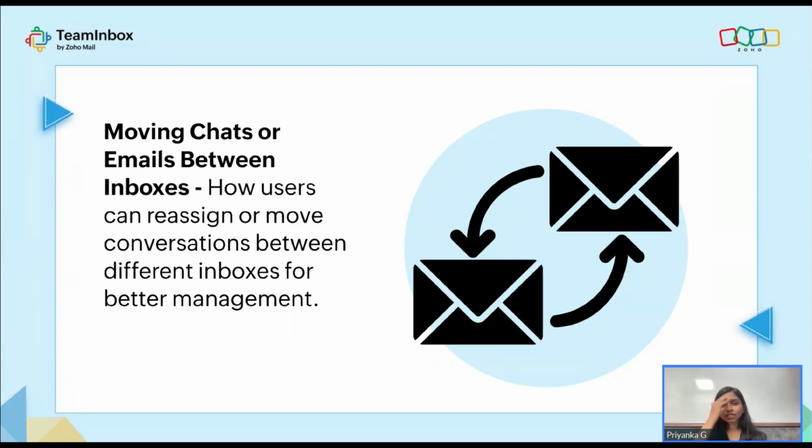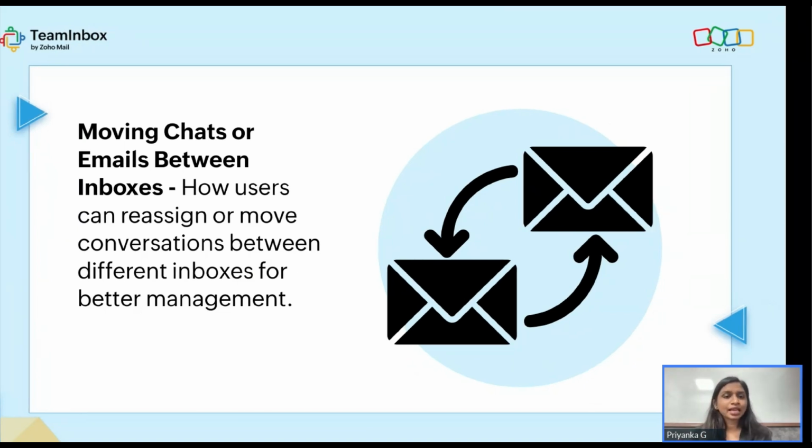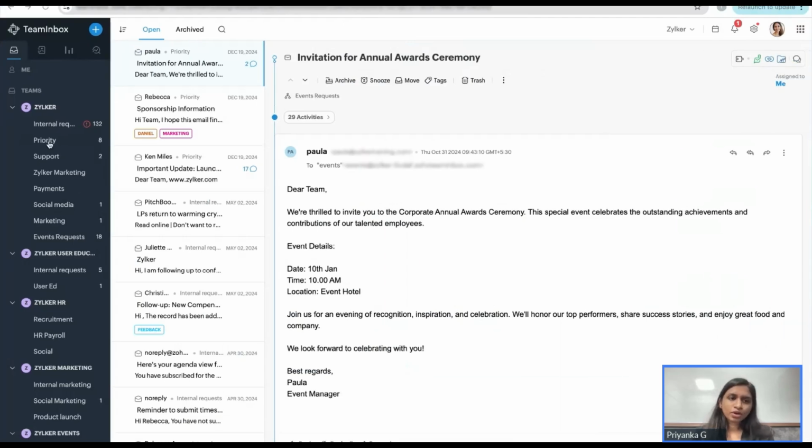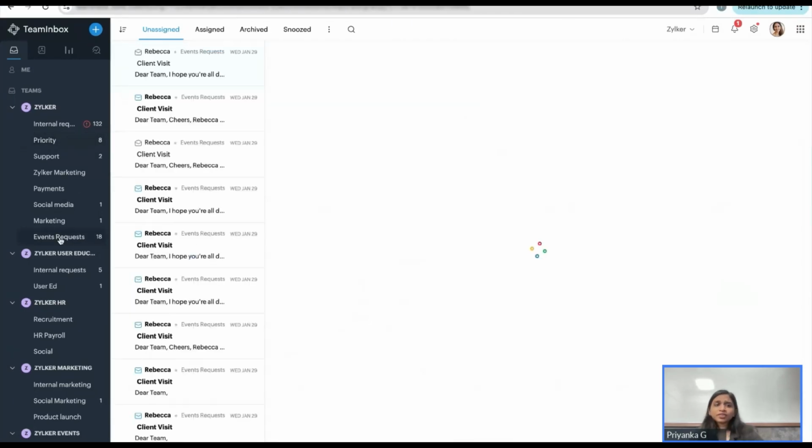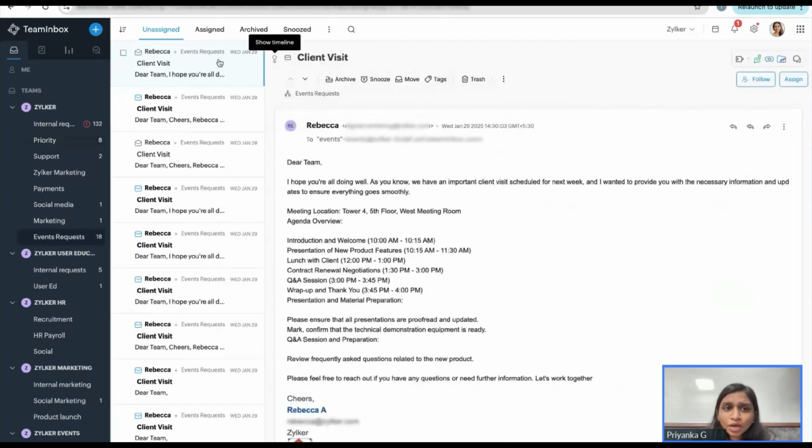Then what you have to do is, the pre-sales team, or whoever is in the other inbox, should move it to the support team saying, this is something you need to handle, right? So if it reaches the wrong inbox, or rather if you feel this particular message is more fit to be dropped in another inbox, you can easily move them. How would you do that? Here, let me go to priority. There are a few emails here, and I find that under event request, there is a particular mail which should be quickly attended to, and this should be brought under the priority inbox.